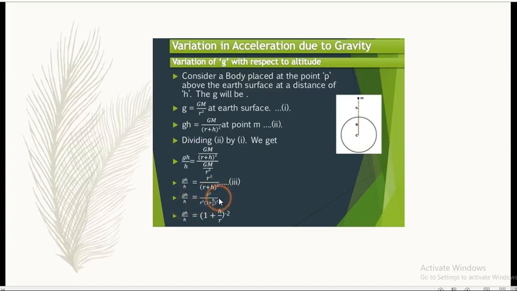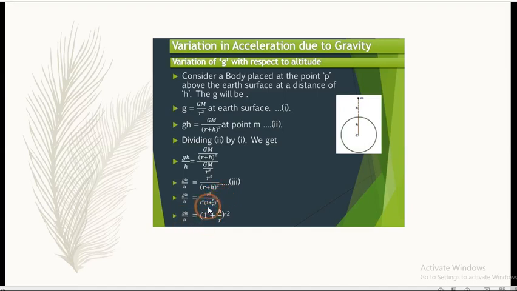Again, you can take r square common, and the remaining term is 1 plus h upon r. I hope you understood these steps. So gh upon g is equal to r square upon (r plus h) square.